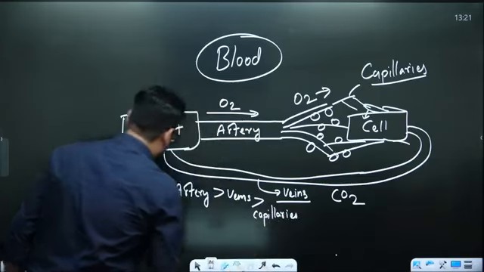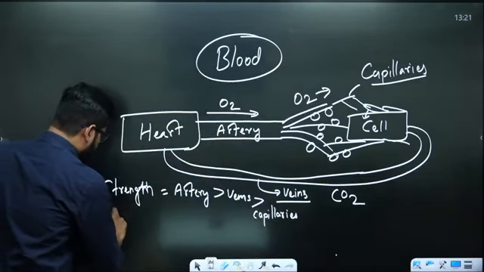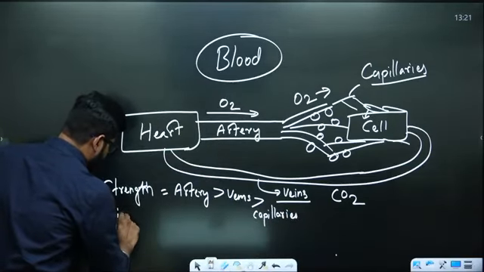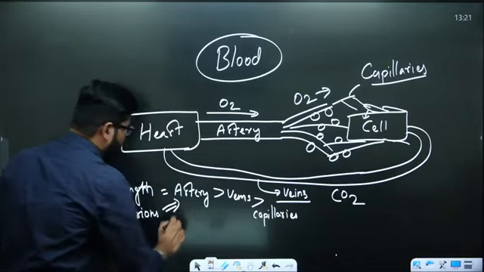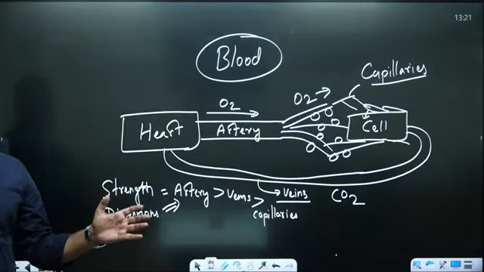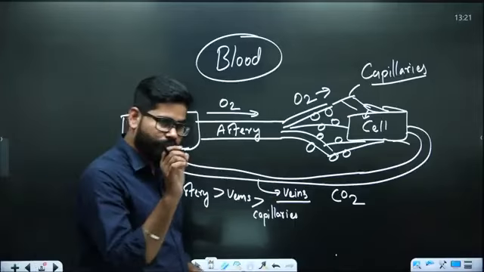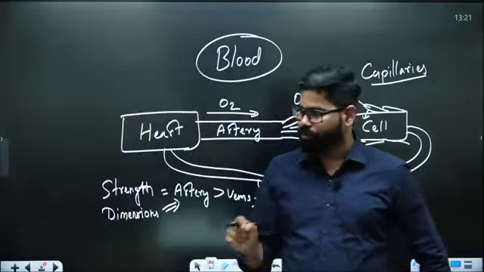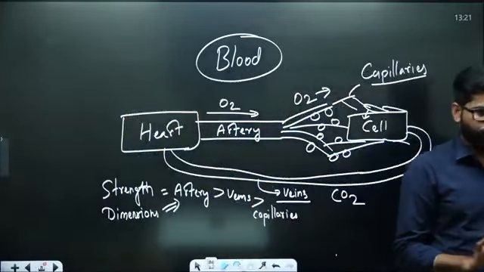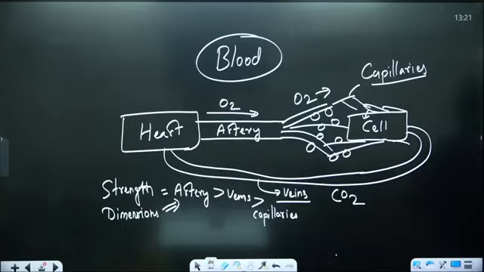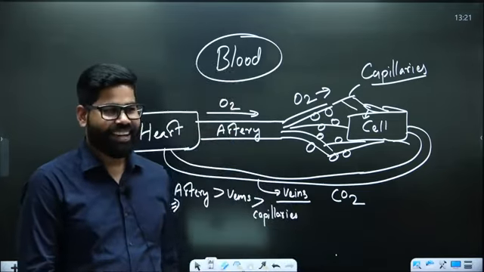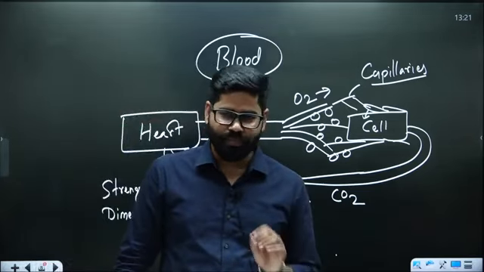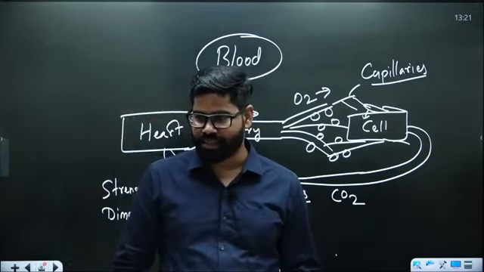Even if we talk about the dimensions, it will be the same. Artery will be the widest one, capillaries will be the narrowest one, and in the middle we have the veins. You don't have to write this for the exam. UPSC is not so kind to you that they will ask what is artery, veins and capillaries. They are simply tubes which are facilitating this.